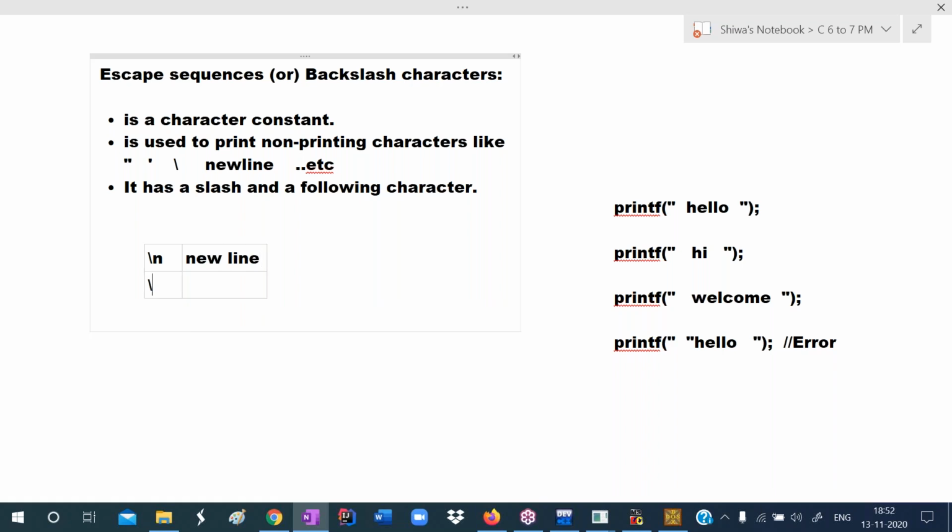Slash t means tab. To get 5 spaces horizontally, we use slash t. Next is slash a. If you want to get a beep sound, an alert beep. When we switch on the system, one beep sound will come. That is called a beep sound.